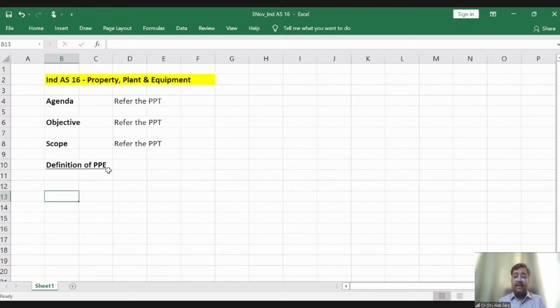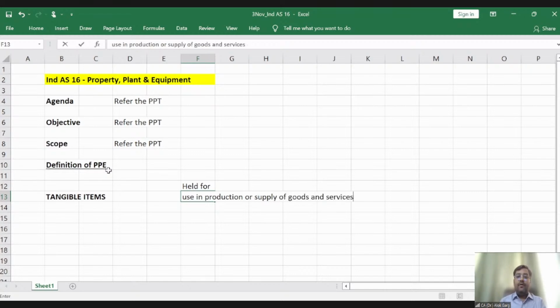Property, plant and equipment are the tangible items which are held for use in production or supply of goods and services, or held for rental purposes or administrative purposes.